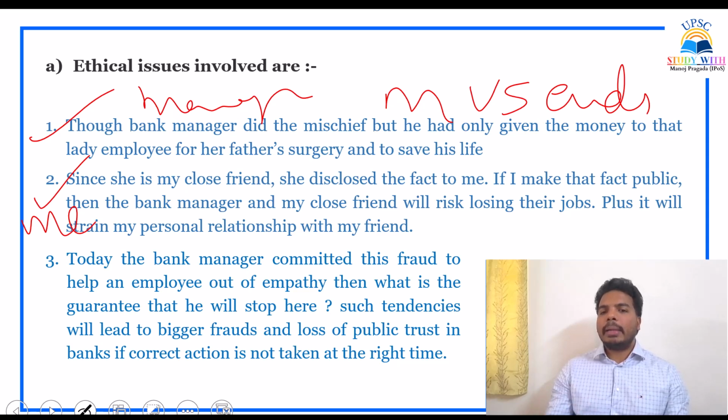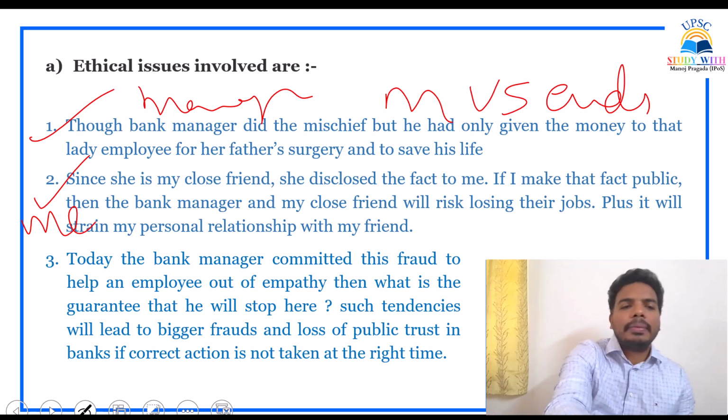Third point, again I am coming to the bank manager. Today the bank manager committed this fraud to help an employee out of empathy. Then what is the guarantee that he will stop here? Yes, this is one time he has committed. What is the guarantee that he will not repeat this? Such tendencies will lead to bigger frauds. Tomorrow he will come up with something else. Maybe for his own problem, he will do the same thing to sort out his family problems. And there will be loss of public trust in banks if corrective action is not taken at the right time.